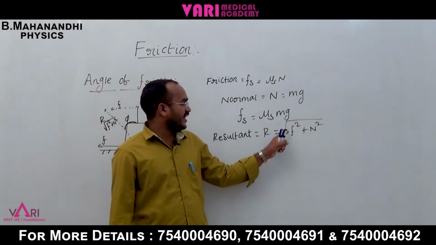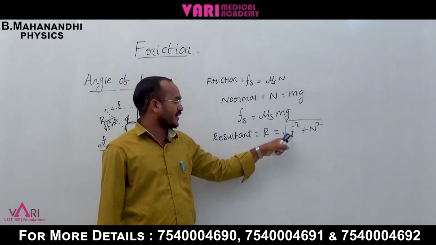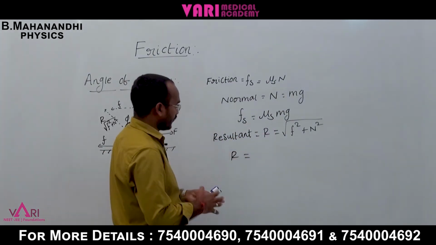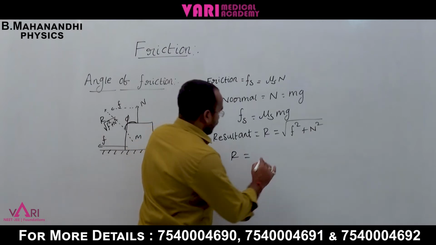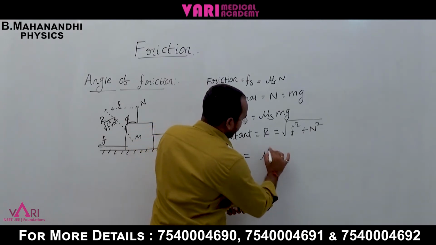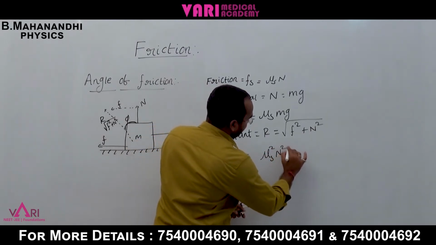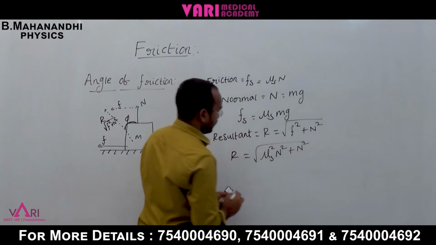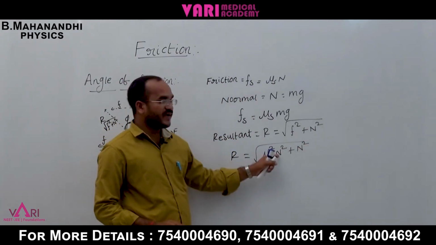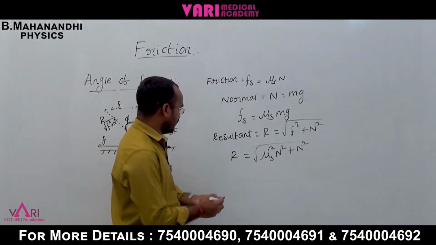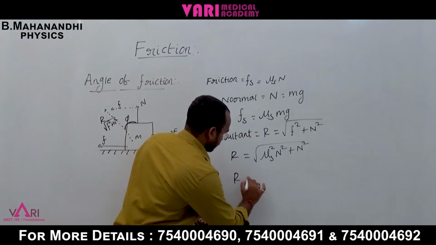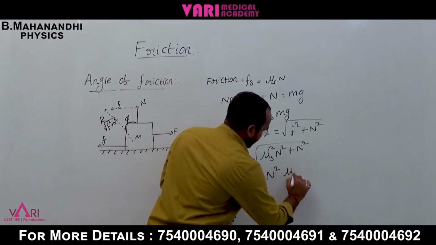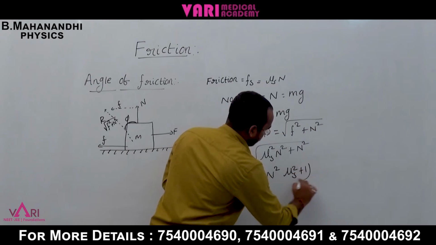We already know F is mu s N, so R is the root of mu s square N square plus N square. N square is the common term, so R is the root of N square times mu s square plus 1.